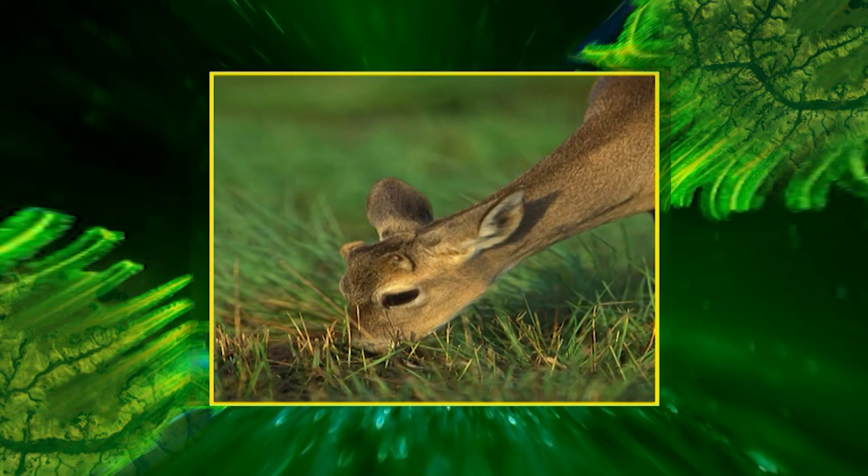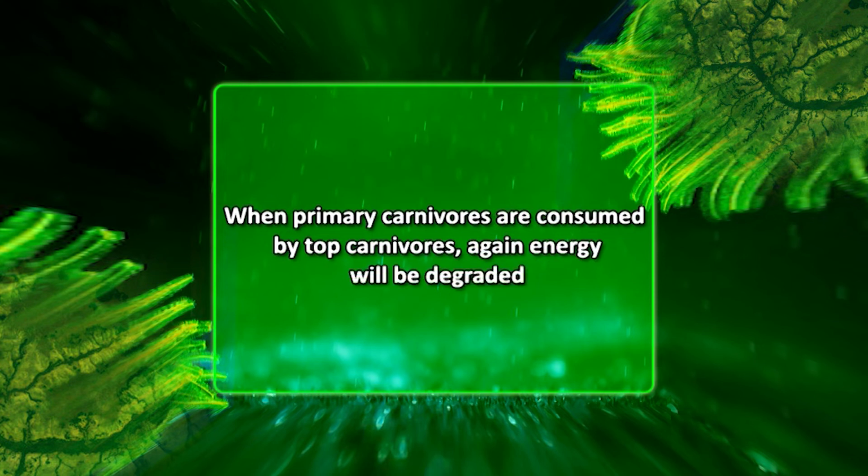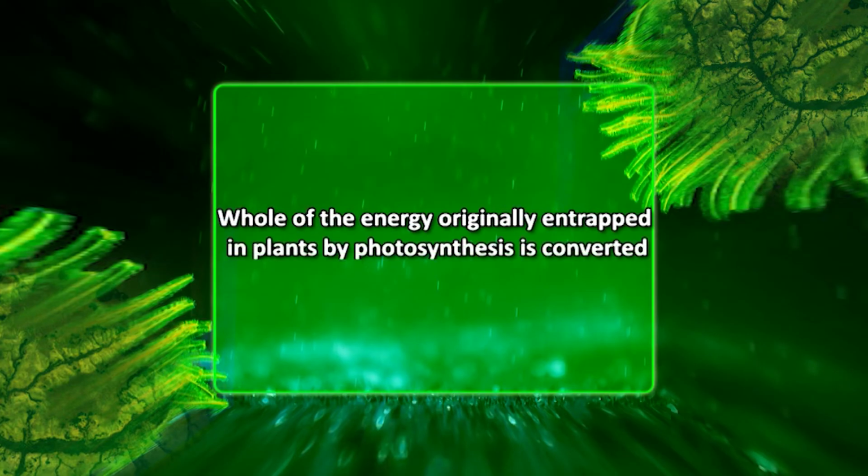When the herbivores consume plants as food and convert chemical energy accumulated in plant products into kinetic energy, degradation of energy will occur through its conversion into heat. And when these herbivores are consumed by carnivores of first order, further degradation will occur. Similarly, when primary carnivores are consumed by top carnivores, again energy will be degraded. Finally, the dead animals and plants are decomposed. Eventually, the whole of the energy originally entrapped in plants by photosynthesis is converted into heat and lost.